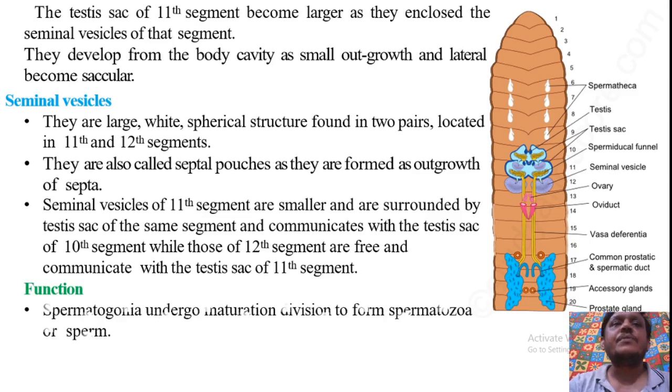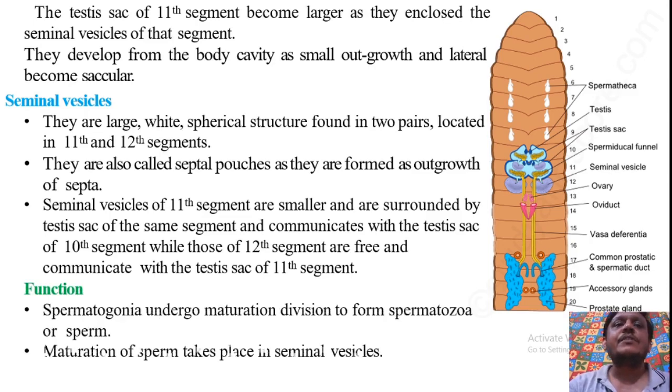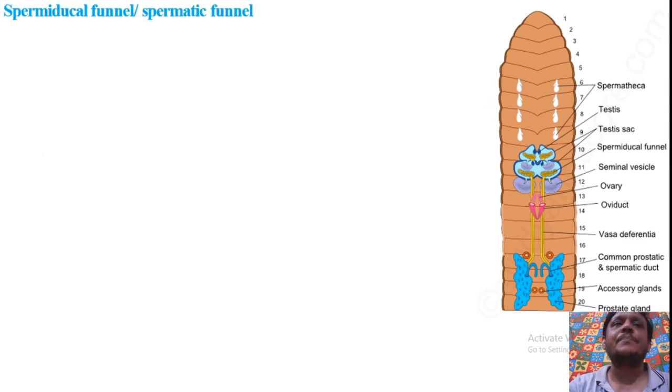The function of the seminal vesicle is to store the spermatogonia, or to store the sperm until maturation. The spermatogonia cells which are present in the testes undergo maturation division to form the spermatozoa, and these spermatozoa which are produced from spermatogonia are matured in the seminal vesicle.